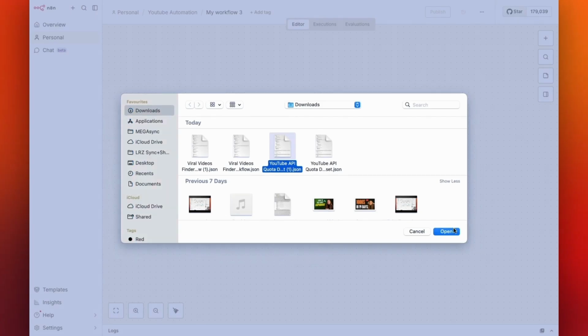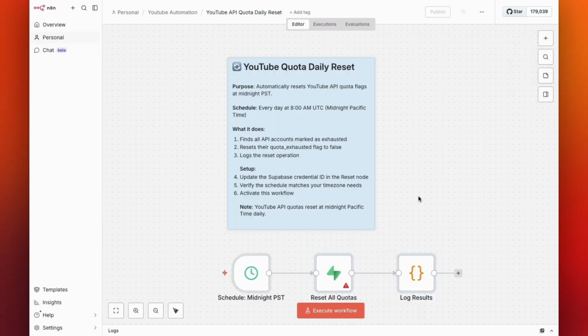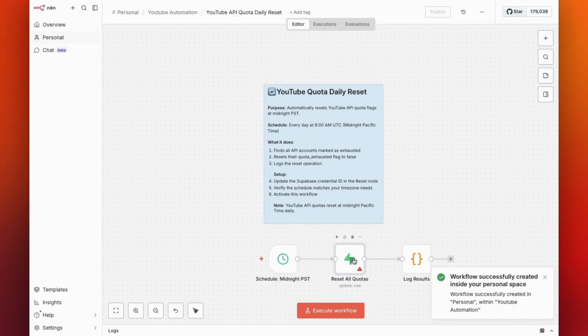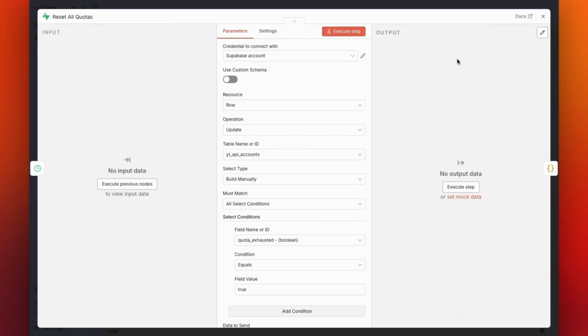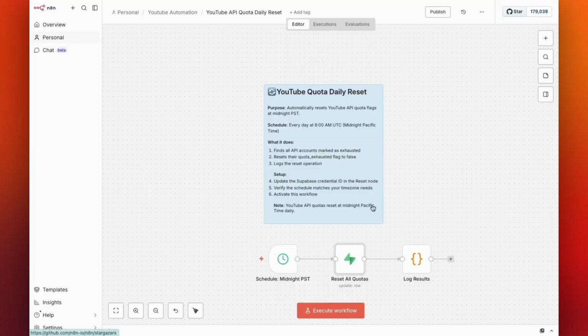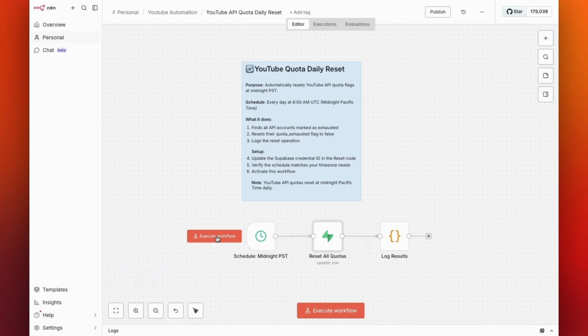For this workflow, simply check the Supabase node to make sure your Supabase account is connected and that the correct table is selected. If everything is set correctly, it should work right away. Click Execute to test the workflow. If it successfully runs through all three nodes, the workflow is configured correctly and you can go ahead and publish it.